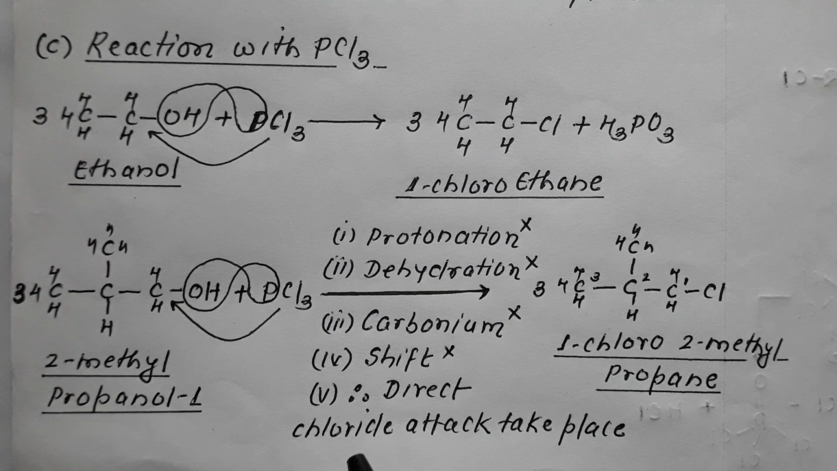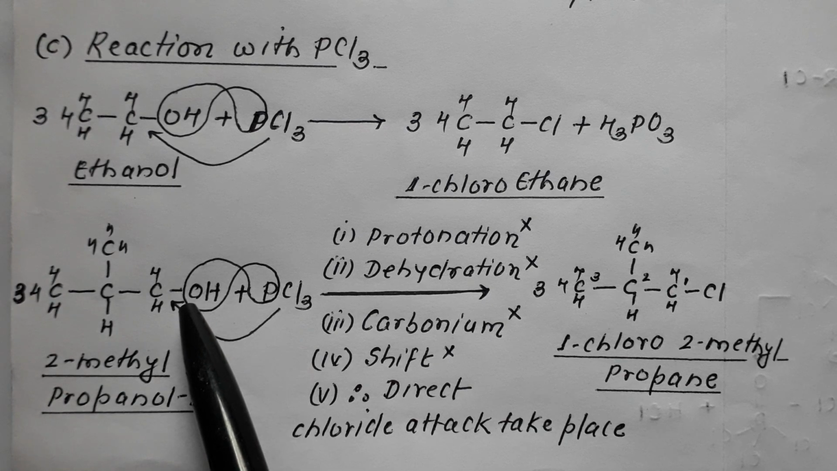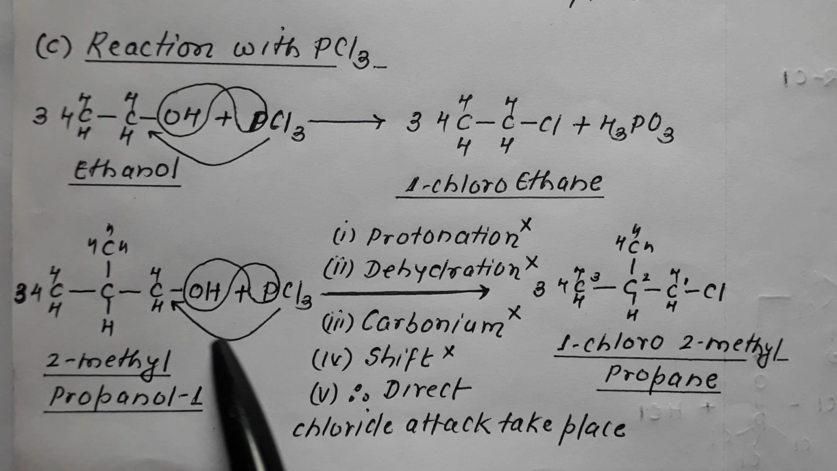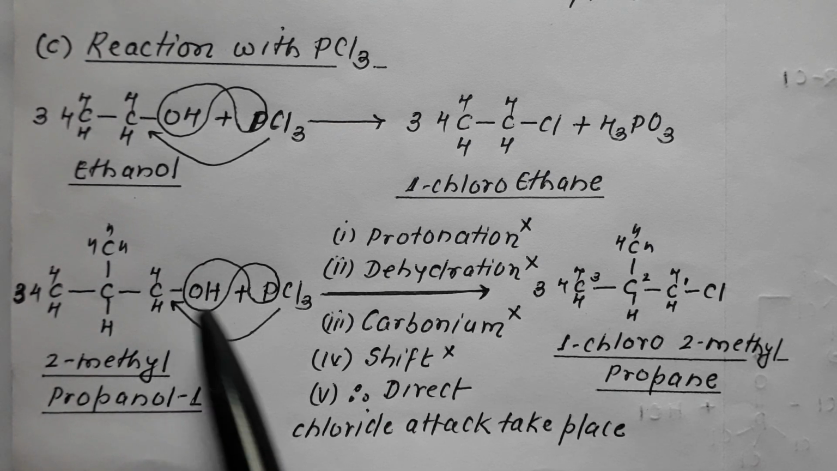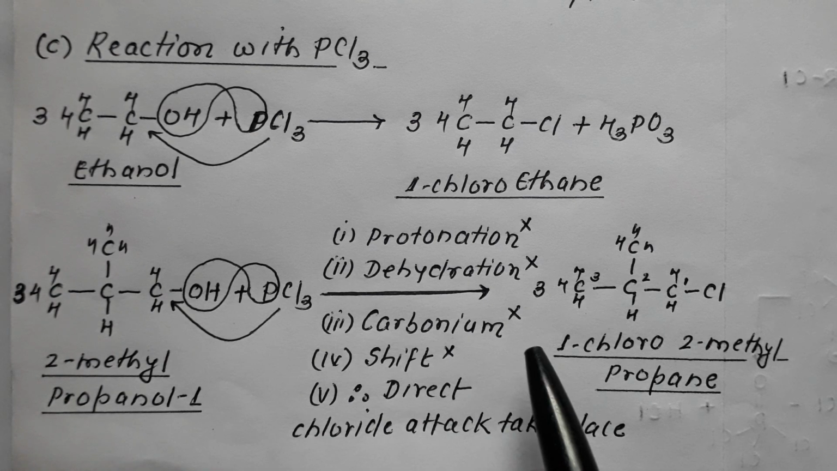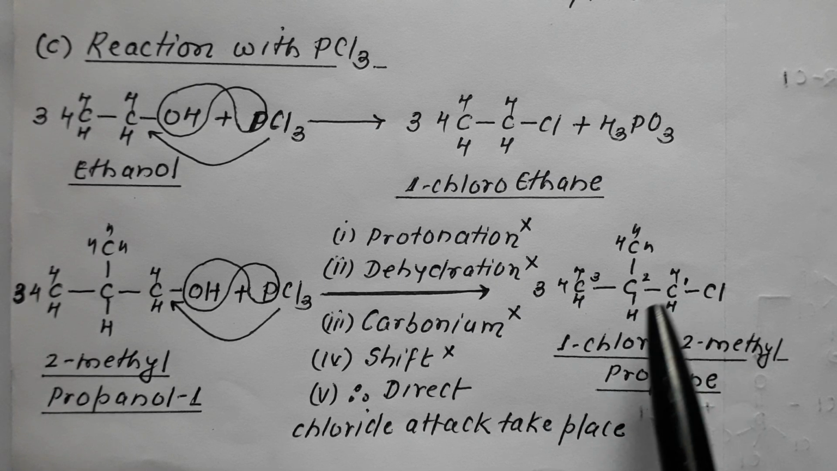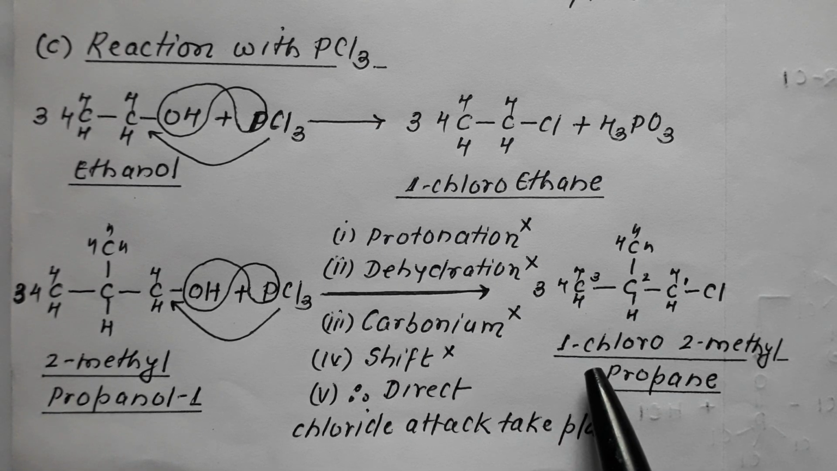Hence the direct chloride attack takes place on the carbon to which oxygen is attached. So this chlorine attaches to the carbon having the oxygen, resulting in formation of this compound, which has chloro at number 1 and methyl at number 2, alphabetically C before M. This is 1-chloro-2-methylpropane. So 1-chloro-2-methylpropane would be the product.